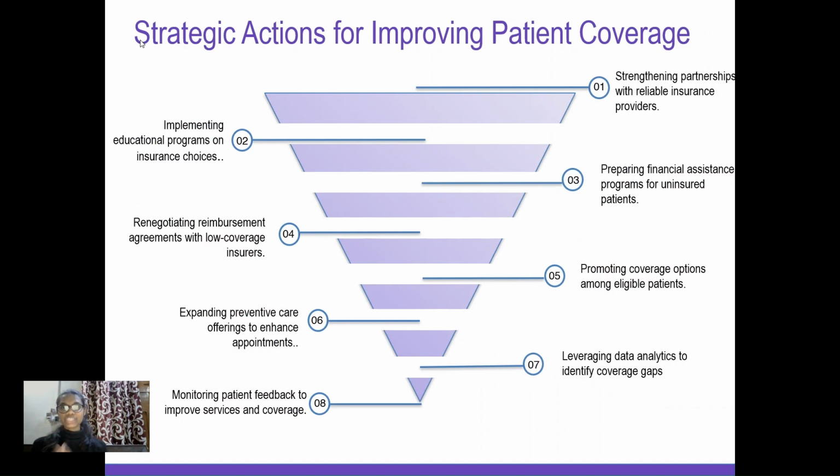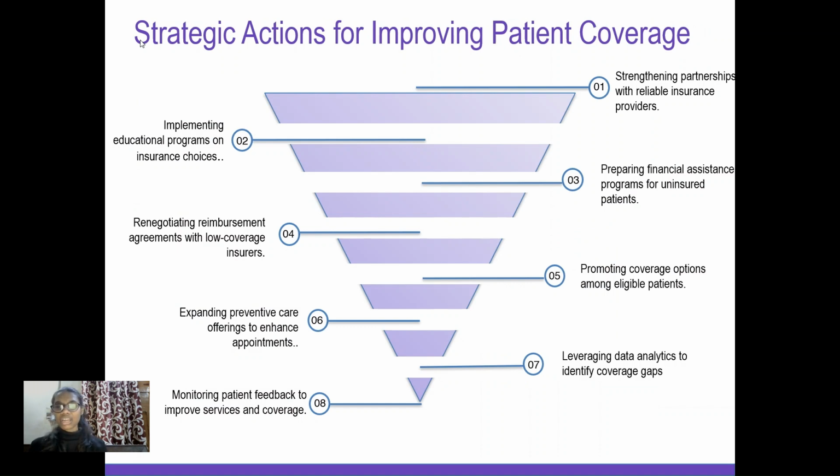The strategic actions for improving the patient coverage. First, we need to strengthen the partnership with reliable insurance partners. Second, we need to implement educational programs on insurance choices. Third, we need to prepare the financial assistance program for the uninsured patient. Fourth, renegotiating reimbursement agreements for the low coverage insurance.